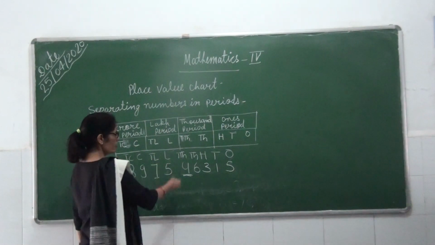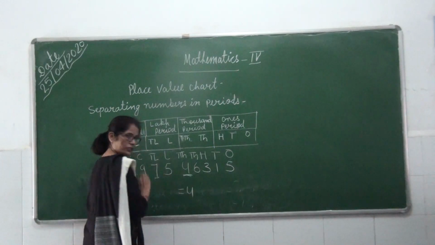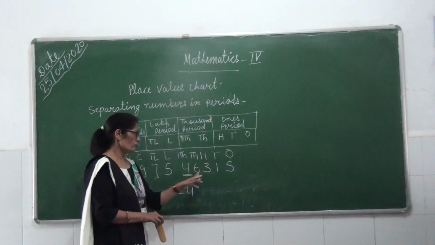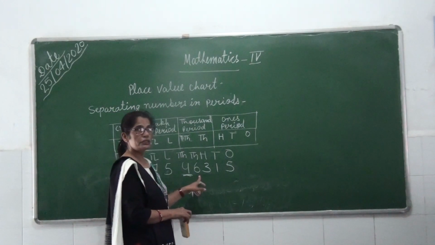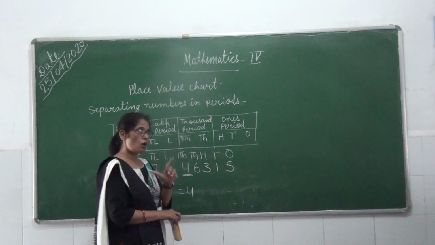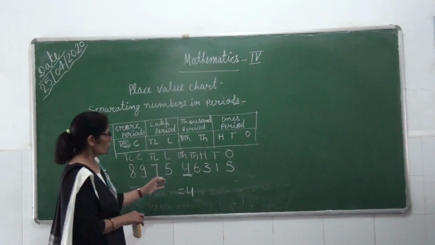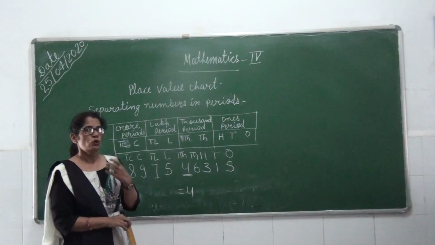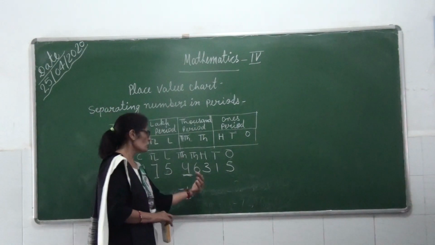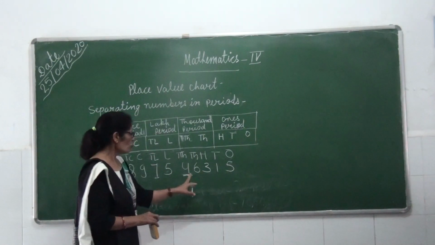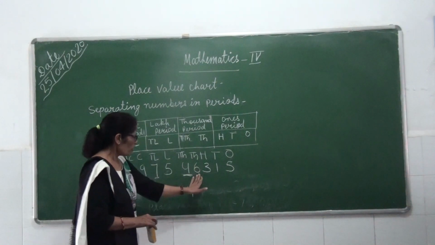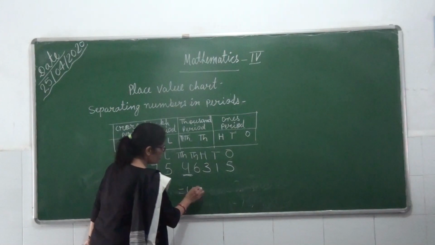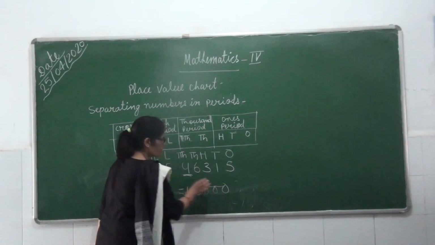So first you write 4. Before that, you count how many digits there are and put that many zeros. Before 4 there are 1, 2, 3, 4 digits, so you put 4 zeros here.